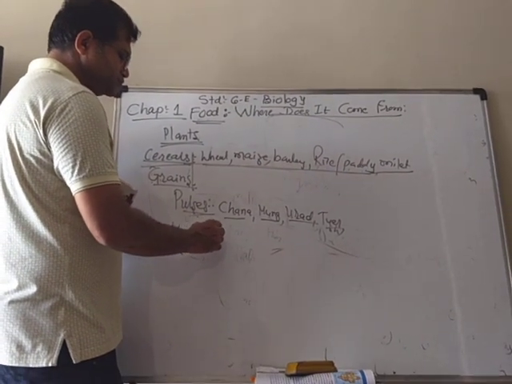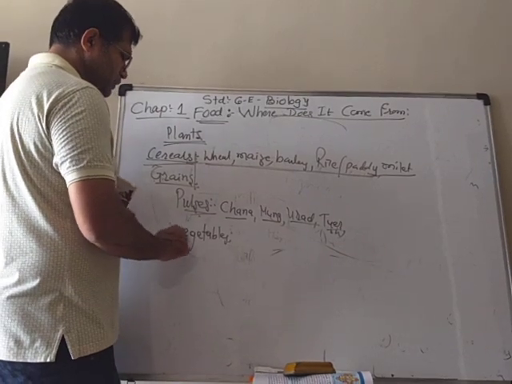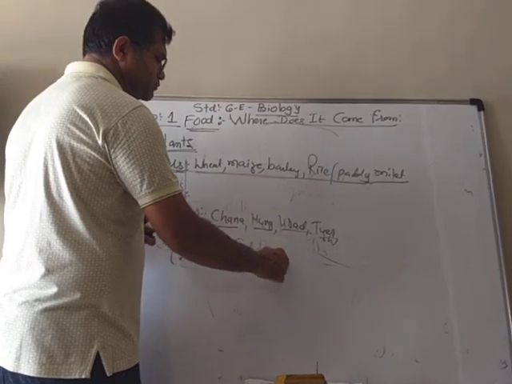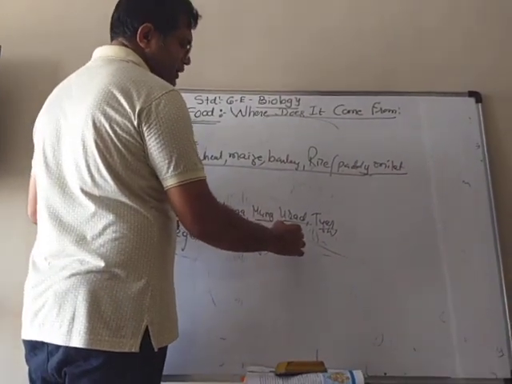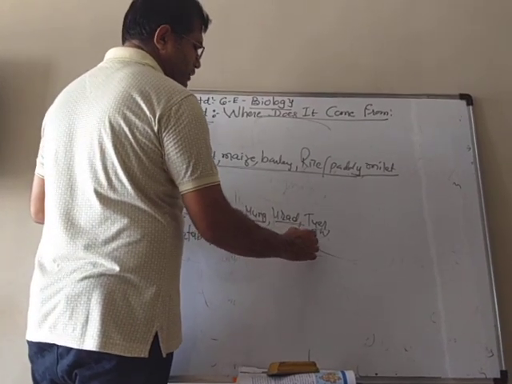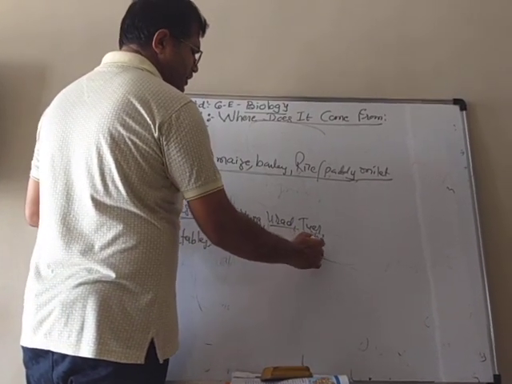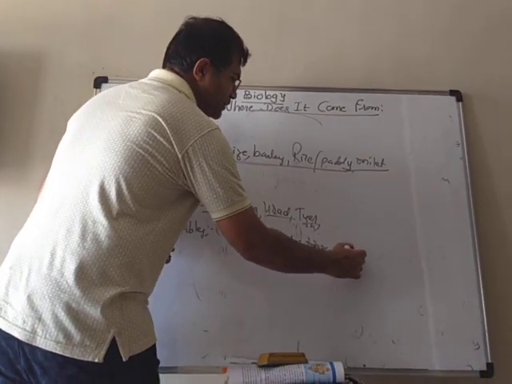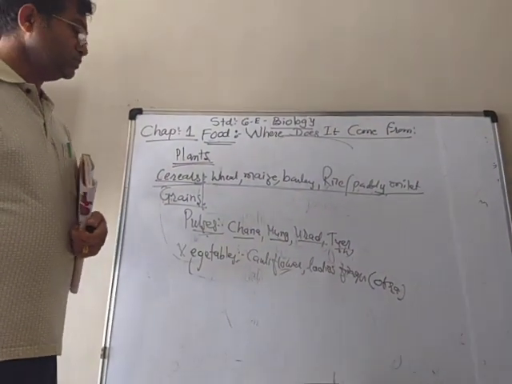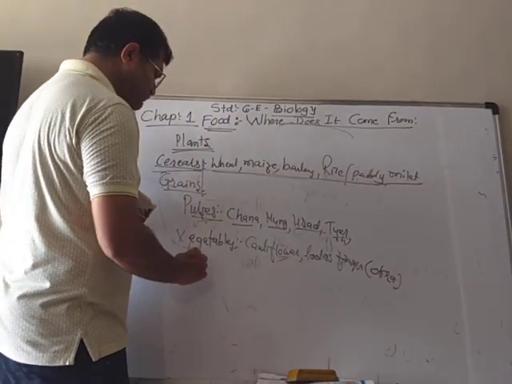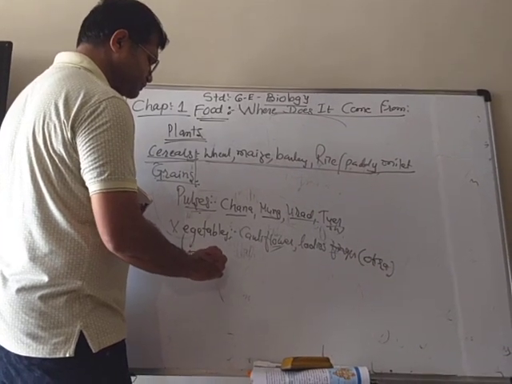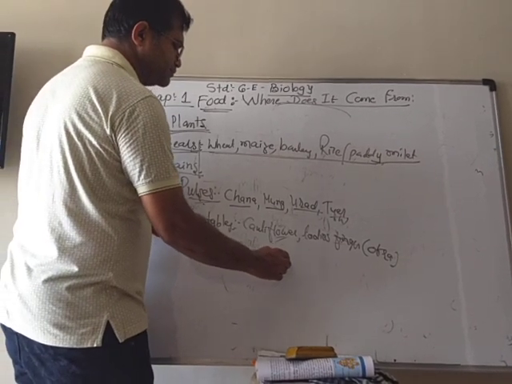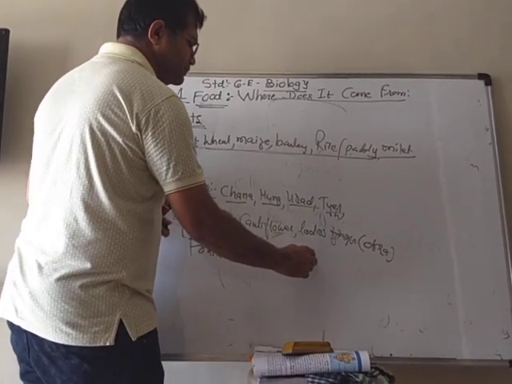Then we get vegetables like cauliflower. You get lady's finger. Lady's finger means the bhindi. It is also known as okra in English. So these are the vegetables. Then we get fruits like mango, guava, watermelon,